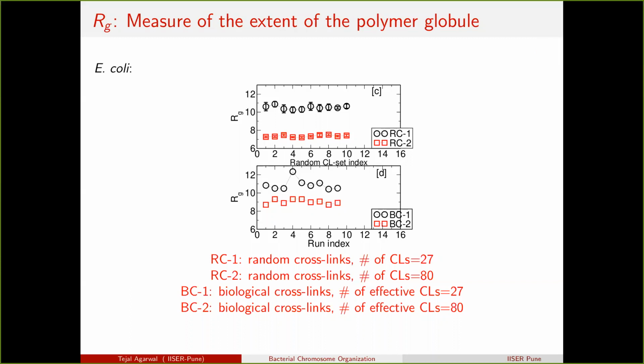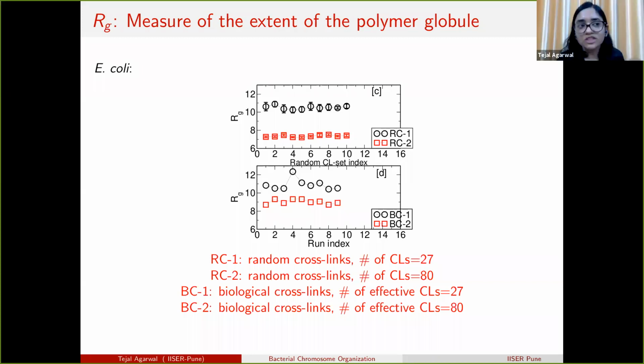So what is the ratio of the unconfined Rg and the radius of the bacterium, typically? Okay, we do not calculate the Rg there because it is not a spherical confinement, but a cylindrical confinement. Rg won't be a relevant quantity. There we'll have two components of Rg.